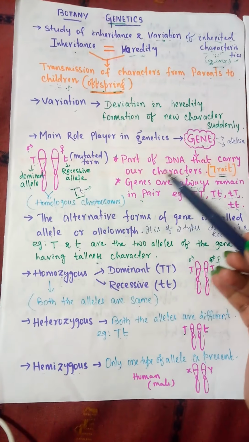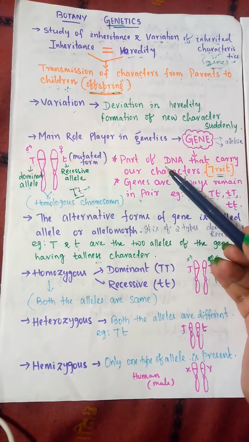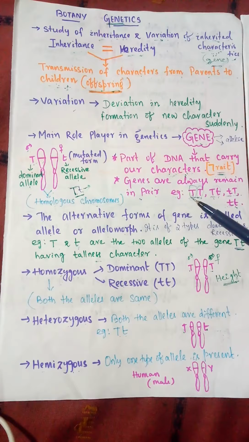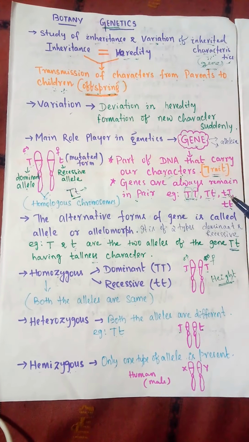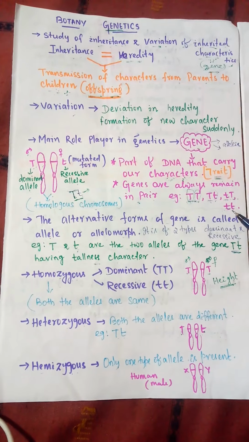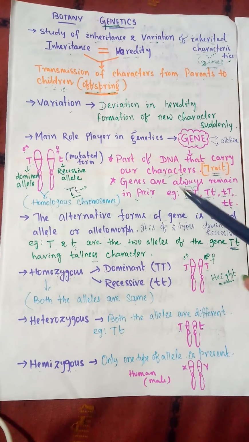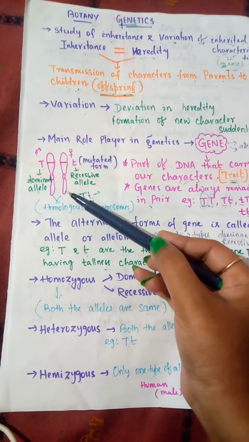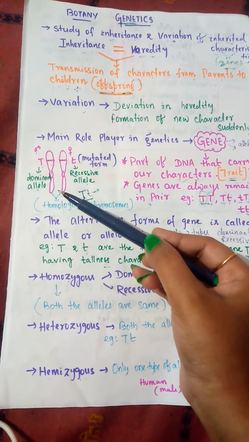You can notice that genes are part of the DNA and they always remain in pairs, like capital T capital T, capital T small t, small t small t. Why do genes always remain in pairs? The answer is that it is the example of the homologous chromosomes of an organism.